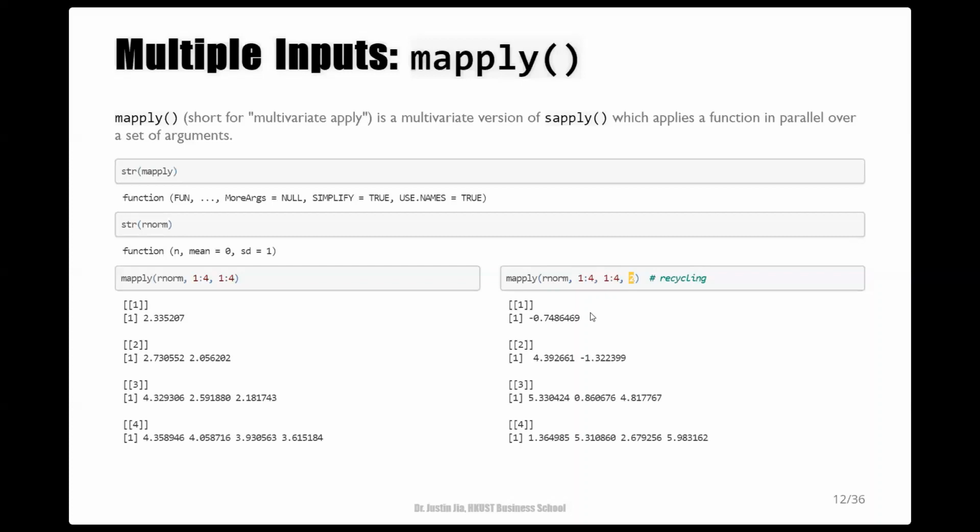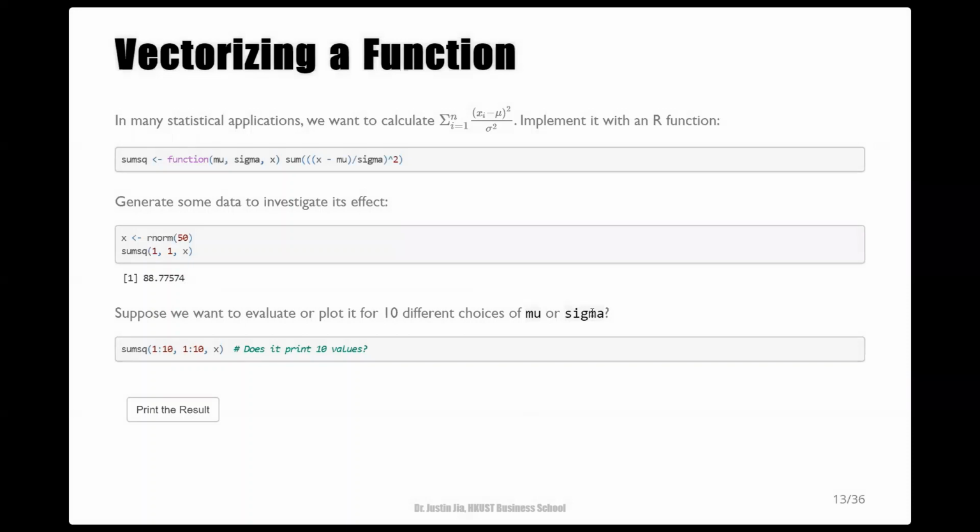Because mapply can be used to apply a function with multiple sets of arguments, it provides much flexibility and enables us to vectorize virtually every function that doesn't allow for vector arguments. But some caution should be taken when using mapply to vectorize a function. Let's consider an example that highlights a common mistake that people make.